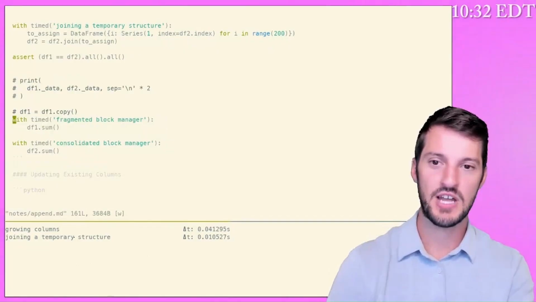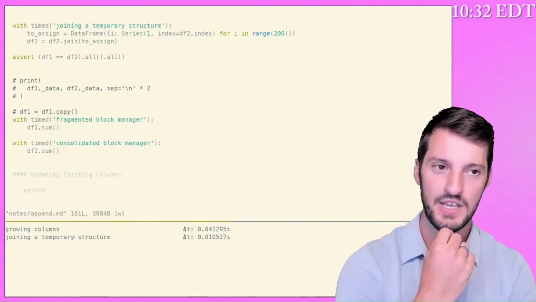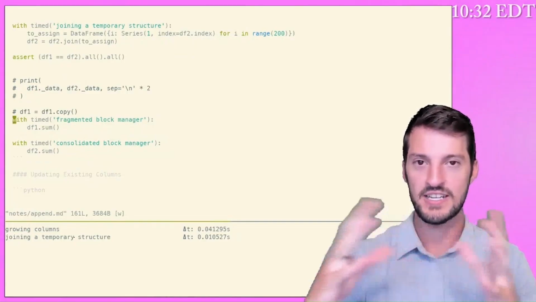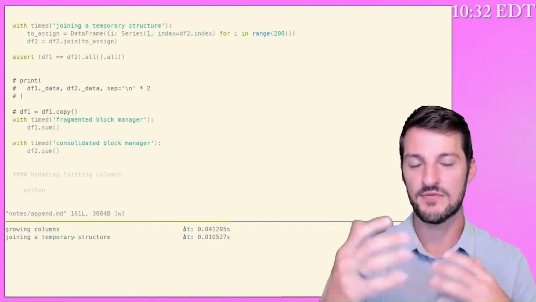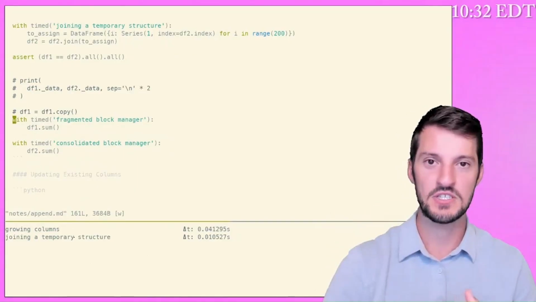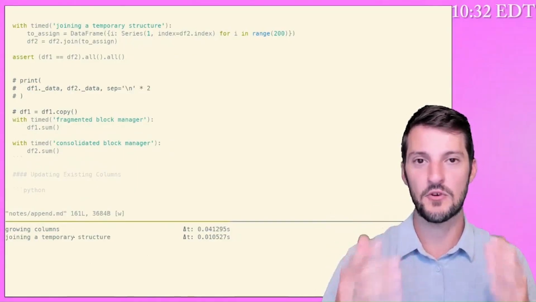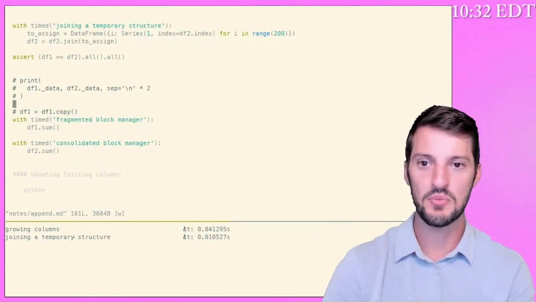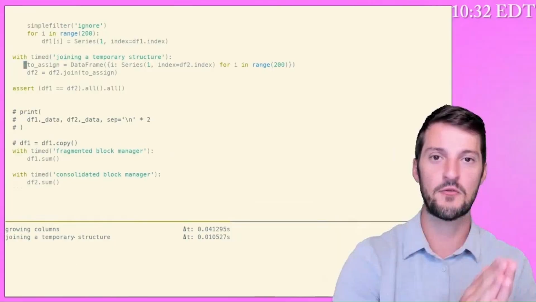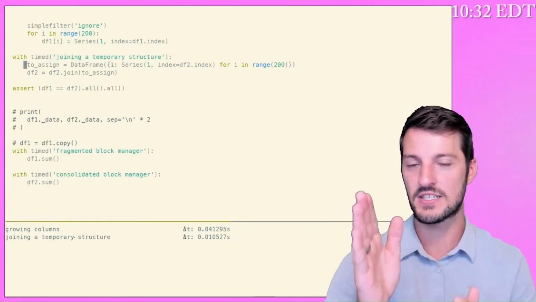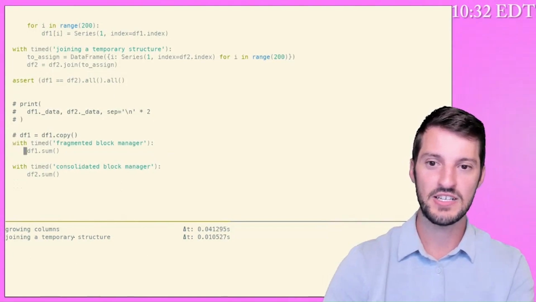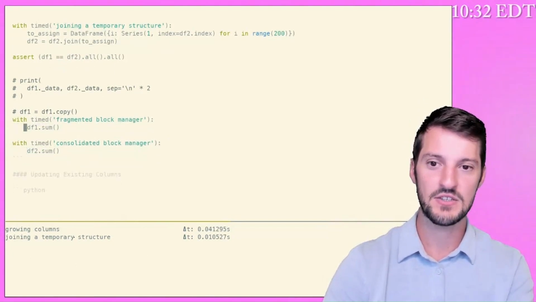The next time I do an operation, say I want to do a .sum, it's much easier for pandas to look at a single N64, say, 2D array and call .sum on that with axis equals 0 and let NumPy perform its own vectorized operation. With the block manager, we have to understand that when it's fragmented, we're going to be hitting a Python for loop, going to the first N64 block, then the next one, then the next one. We're going to do that 200 times. And so by calling .sum, we're going to dispatch those methods.